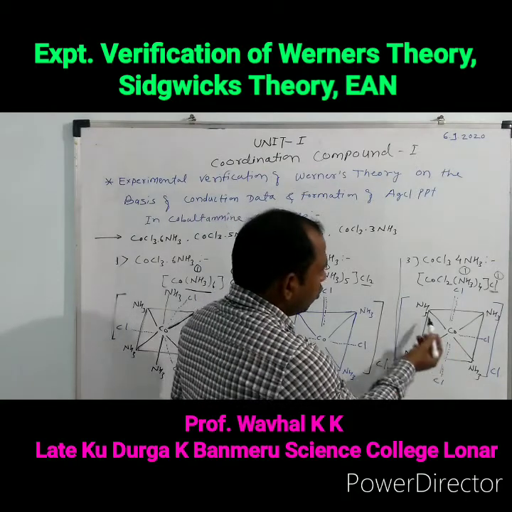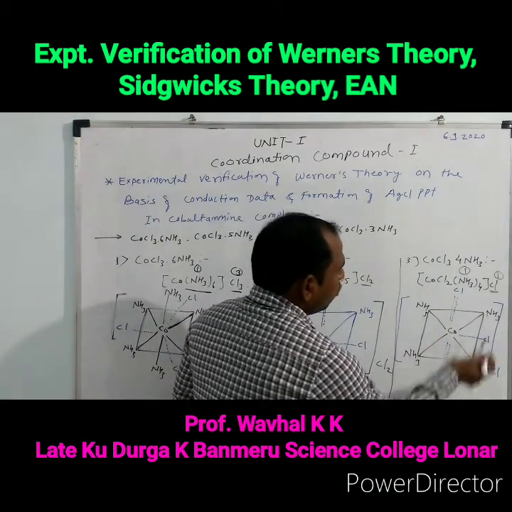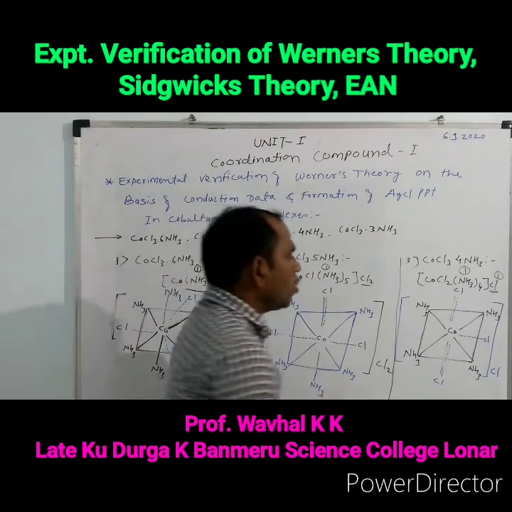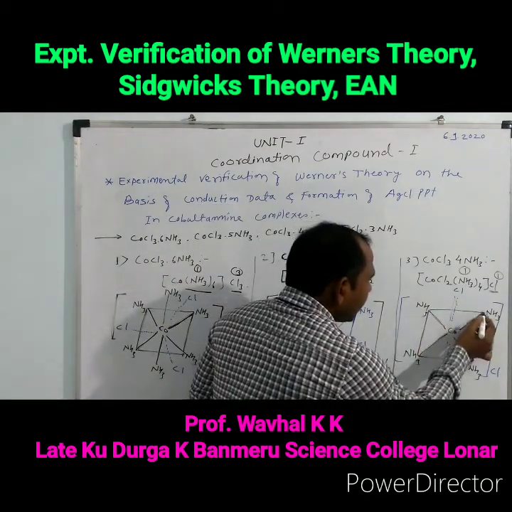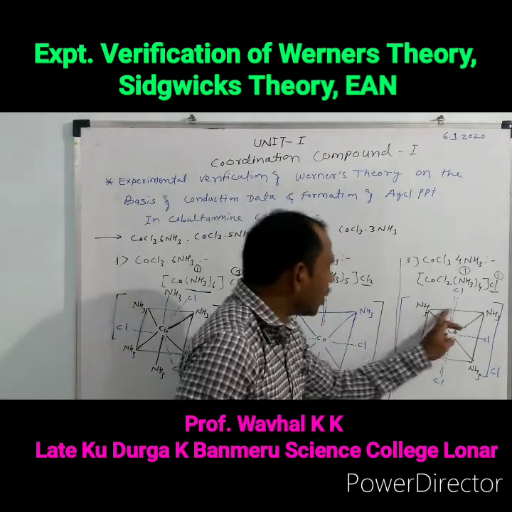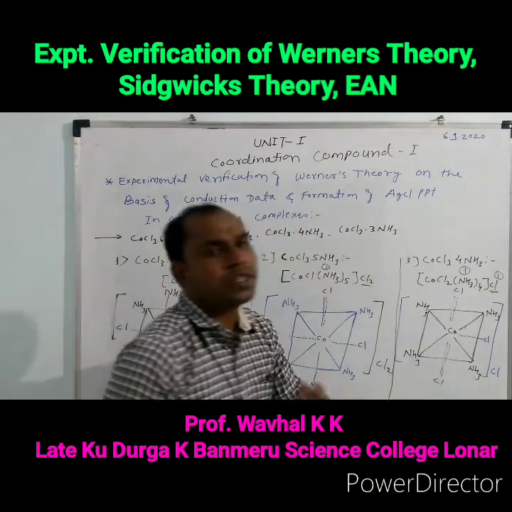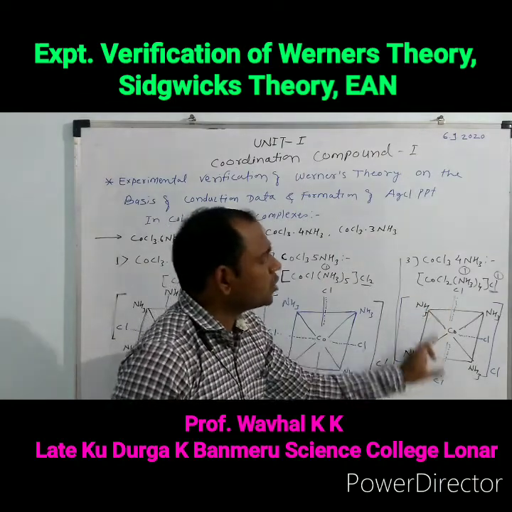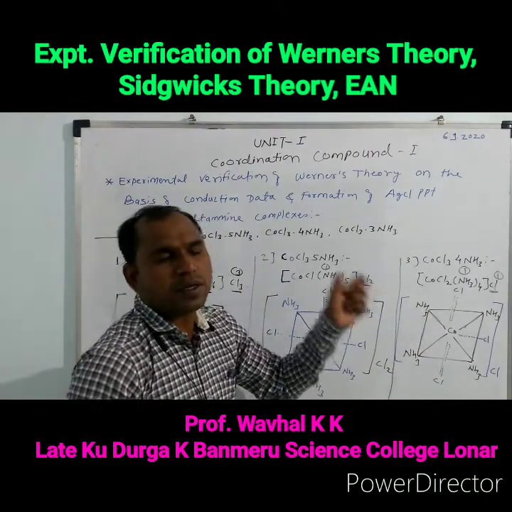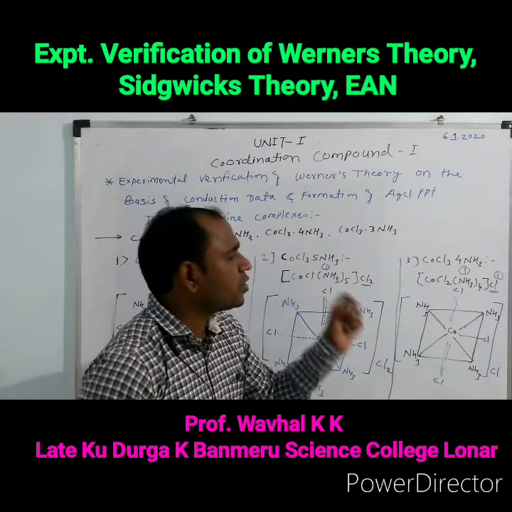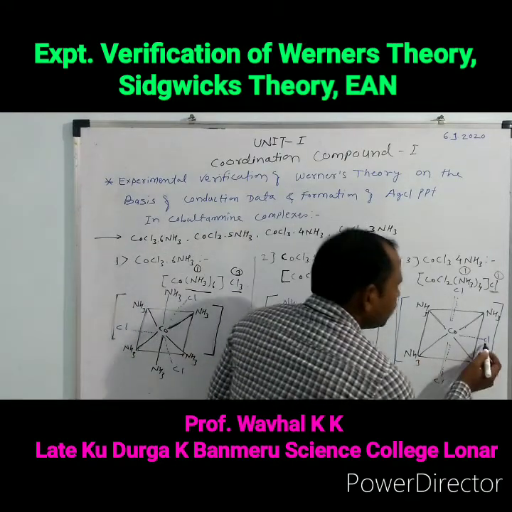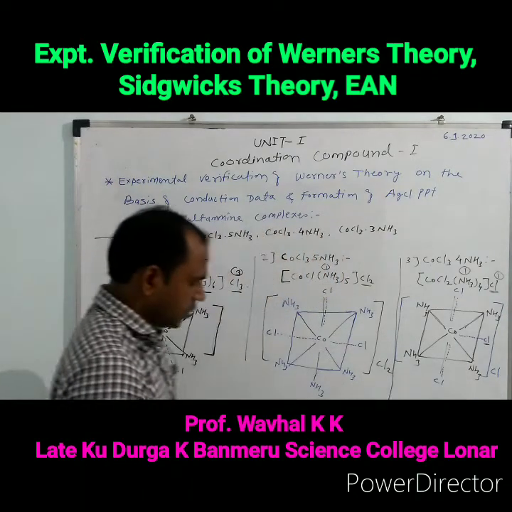The 4 ammonia molecules, 1, 2, 3, 4, are attached with the help of the secondary valency, shown by this dark line. The two chlorine atoms show the dual nature, that is they satisfy both the primary plus secondary valency, and only one chlorine atom is purely attached with the primary valency.